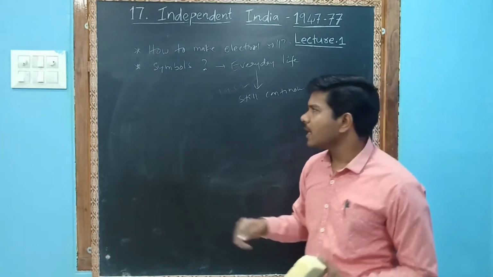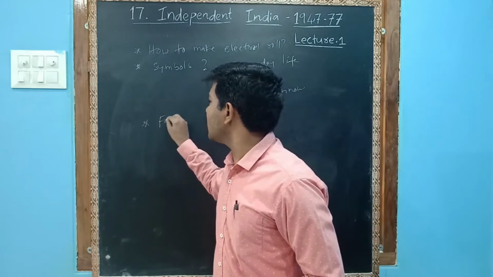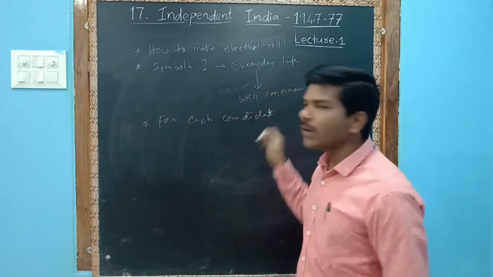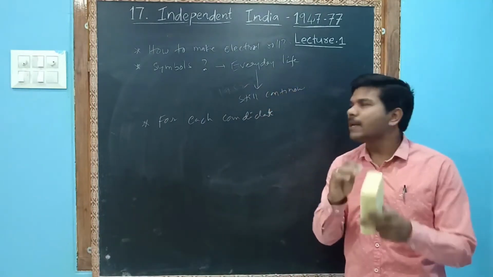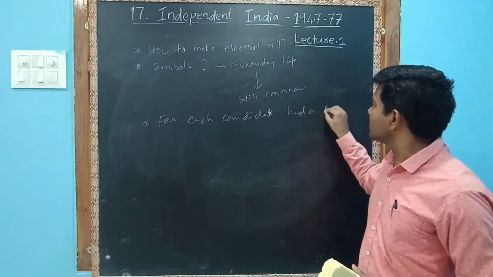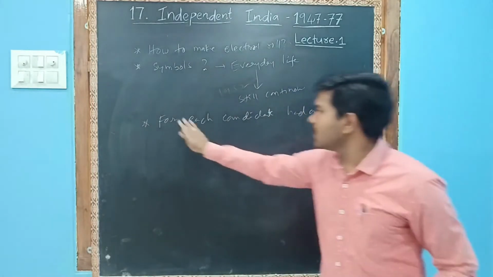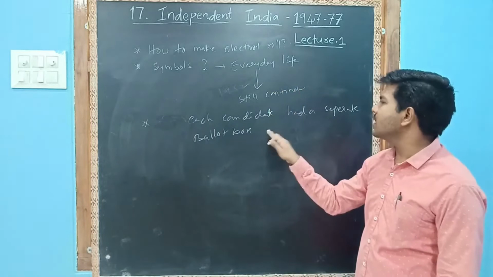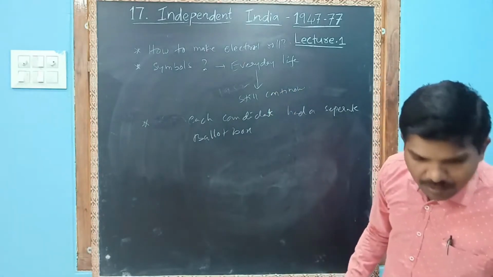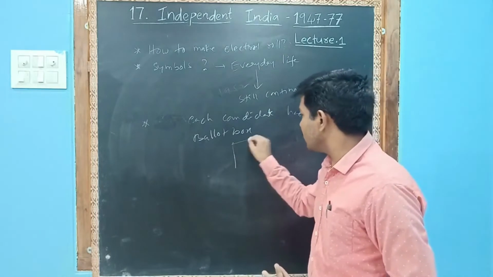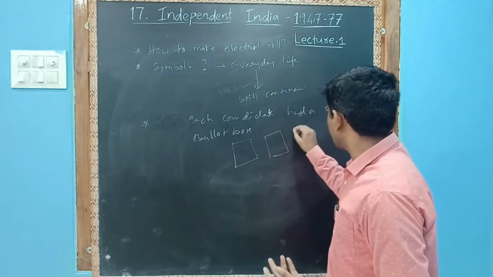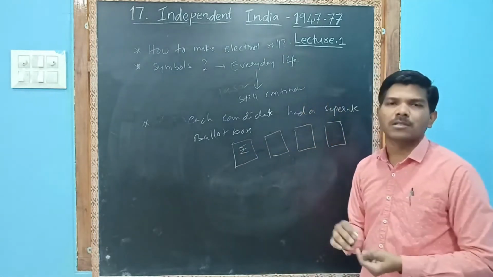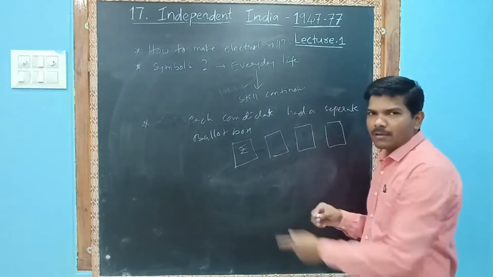Again, they decided that each candidate had a separate ballot box. For example, if 4 members are contesting for MP, there are 4 ballot boxes. Here, the symbol will be stuck on the top of the box. See, this is the box. This is a rupee symbol.